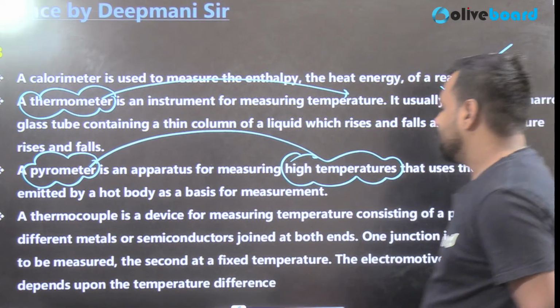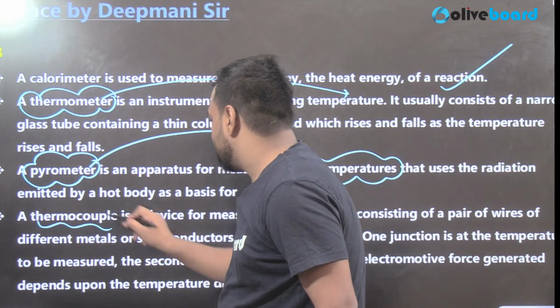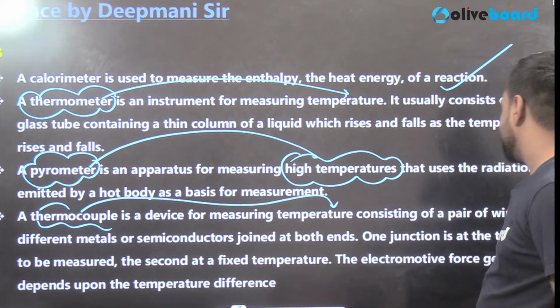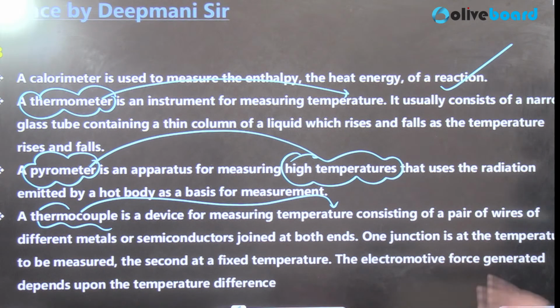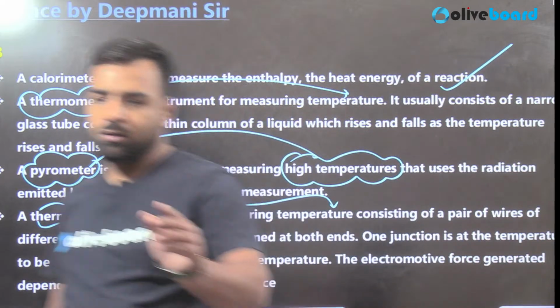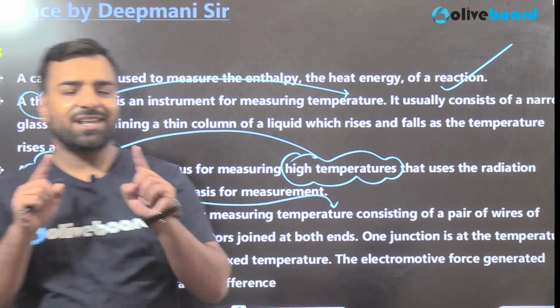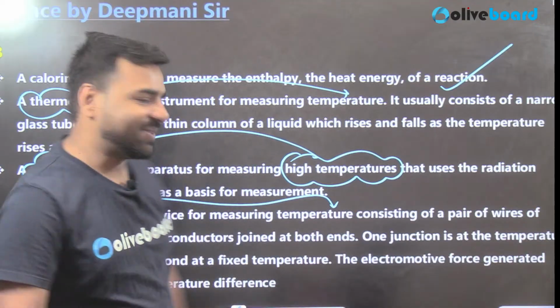And thermocouple, from the term therm, you can link it with this part. It's used for measuring the temperature, and consists of a pair of wires of different metals or semiconductors that are joined at both the ends. So who was giving that answer? So back to school. I guess this part is clear. Yeah, that's the point. So that's great. So yeah, back to school and Pawan, now you will never be wrong here. I am damn sure. Great.